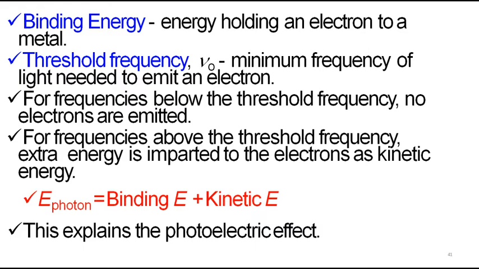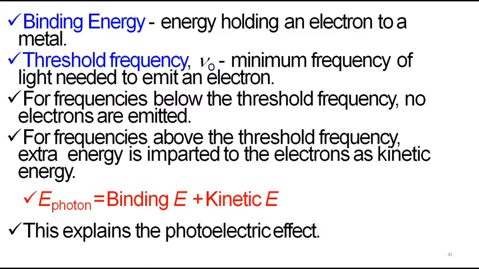So when you supply more frequency than the threshold frequency, what happens to that extra energy? That is imparted to the electron as kinetic energy. So it is understood, if you increase the frequency, the kinetic energy of the ejected electron increases. Say you need a frequency of 10 hertz, and if you supply only 10 hertz, electrons are just ejected.